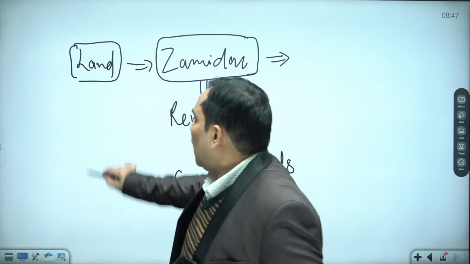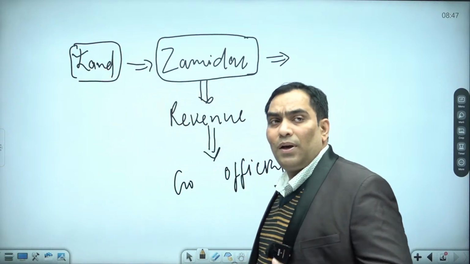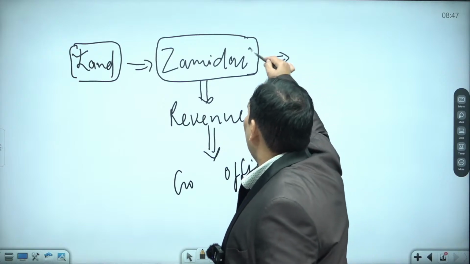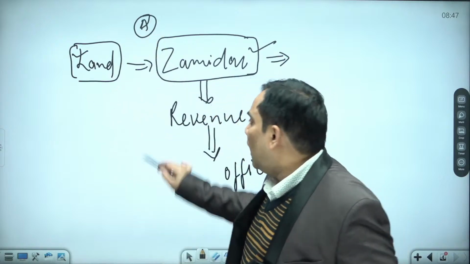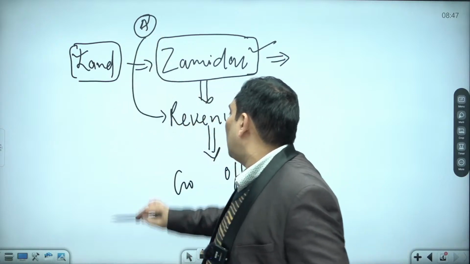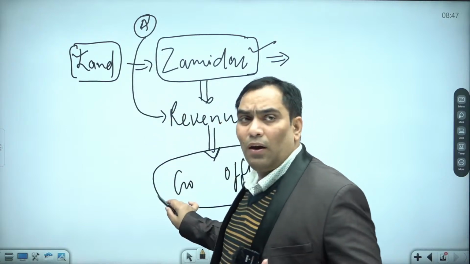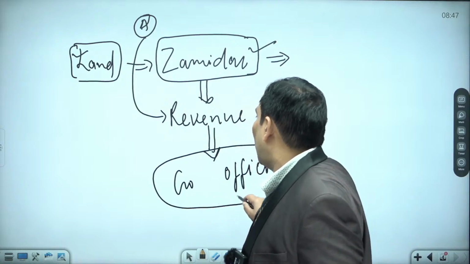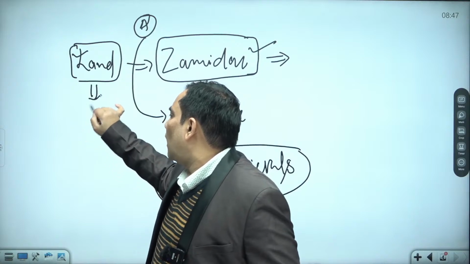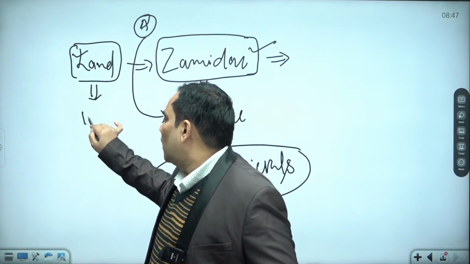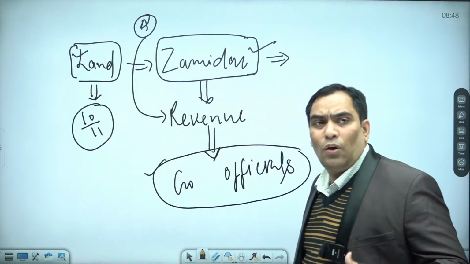For collecting the land revenue, the Britishers gave the Jamindari rights to, suppose, A. It was the responsibility of A to deposit whatever revenue was collected with the tax officials. They were supposed to deposit 10/11 of what they collected with the government officials. But because of that, what happened?